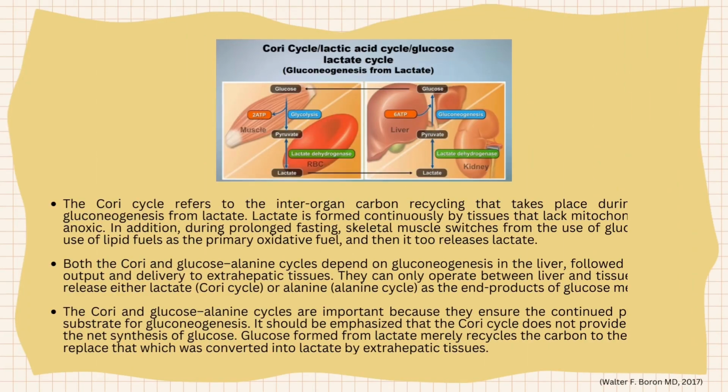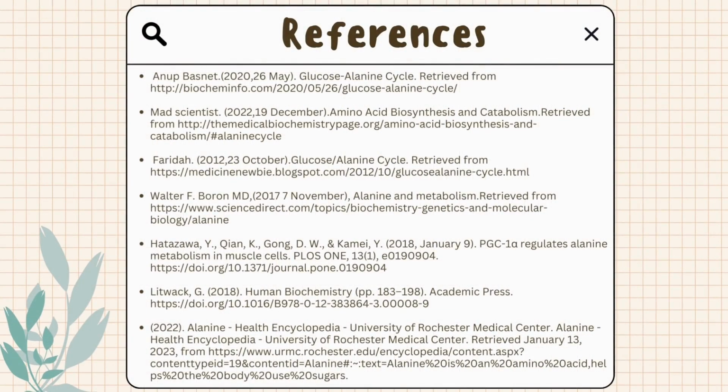The Cori and glucose-alanine cycles are important because they ensure the continued provision of substrate for gluconeogenesis. It should be emphasized that the Cori cycle does not provide carbon for the net synthesis of glucose. Glucose formed from lactate merely recycles the carbon to the glucose to replace that which was converted into lactate by extrahepatic tissues. So that's all from us.